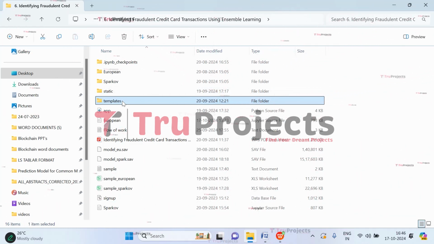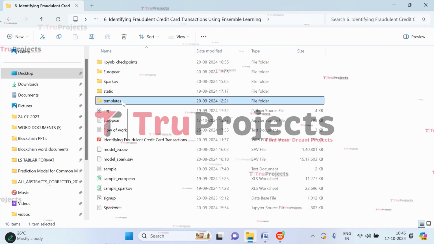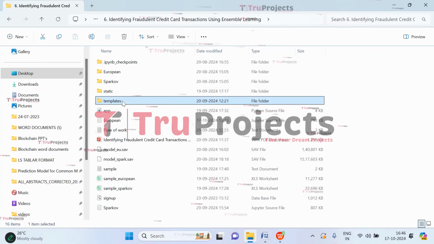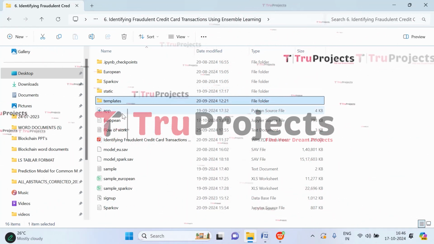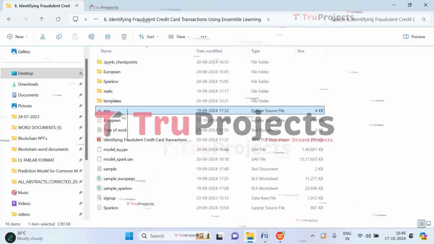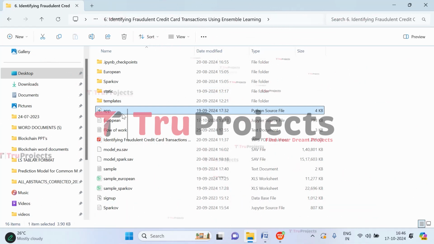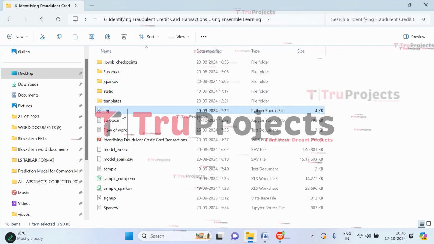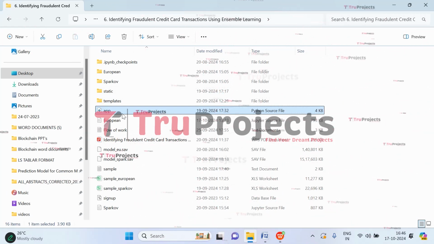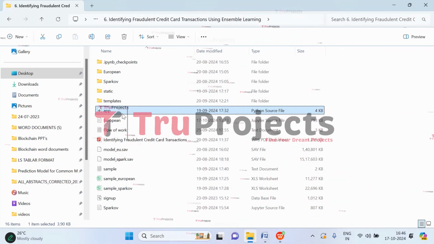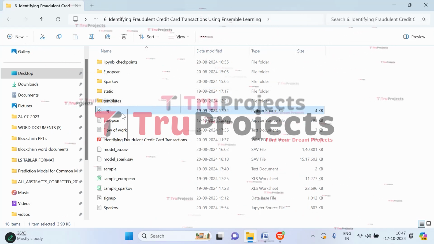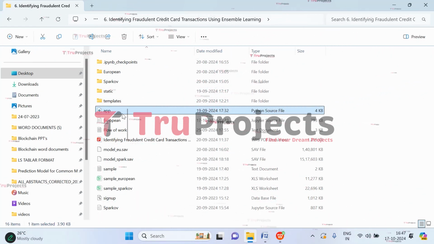It typically includes files like index.html, about.html, etc., which represent different pages of the website. And this is the app.py file. This .py file contains the information related to the front-end logic of the project. It includes code written in Python that handles server-side operations such as processing user requests, interacting with the database, and generating dynamic content to be rendered in HTML templates.